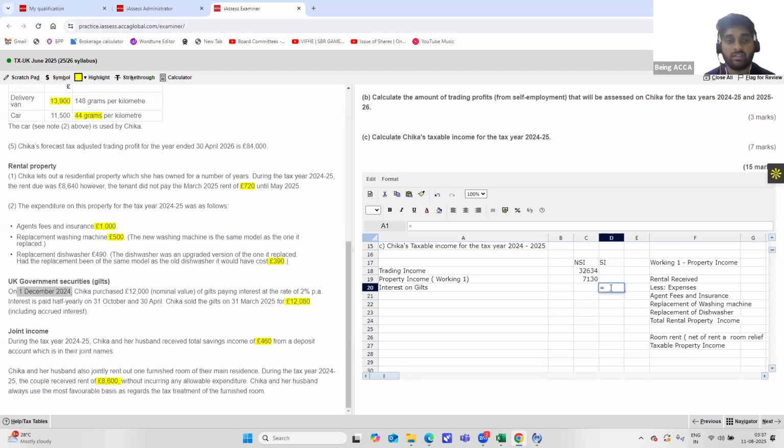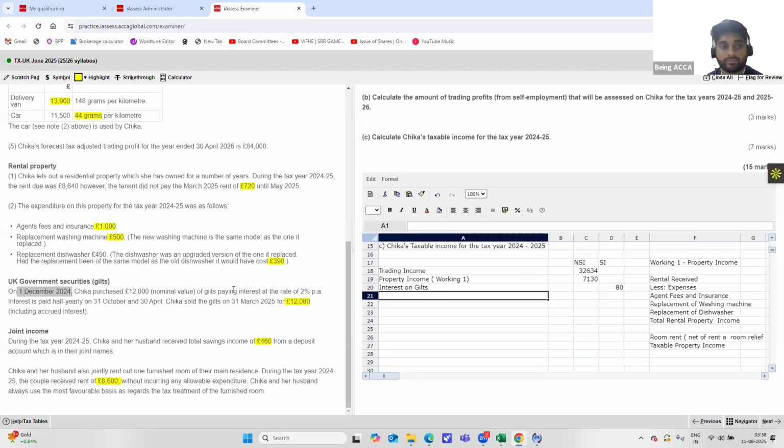So you should mention it as 12,000 times 2%, which is your interest, times 4 by 12. So 80 pounds is your interest that is receivable. Here they have told about the sale of the gilts, but that is not relevant to us. We'll only be taking the interest that we have received. Interest on gilts, we have taken it.